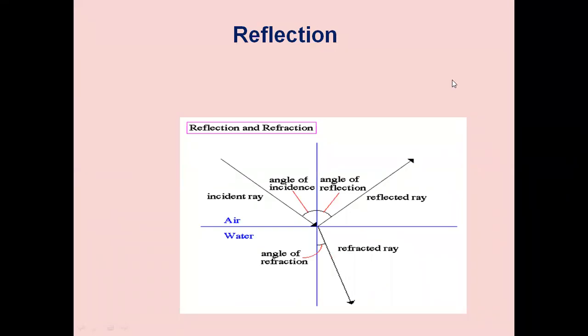Now we'll see about the reflection of the waves. This diagram showing the phenomenon of reflection and refraction. There is much similarity between the reflection of light by a mirror and the reflection of electromagnetic waves by a conducting medium. In both cases, the angle of reflection is equal to the angle of incidence.